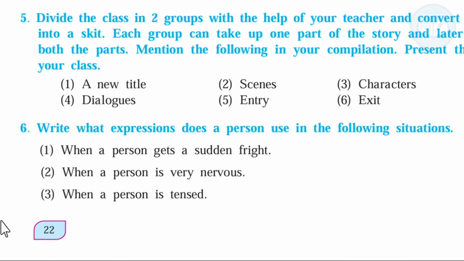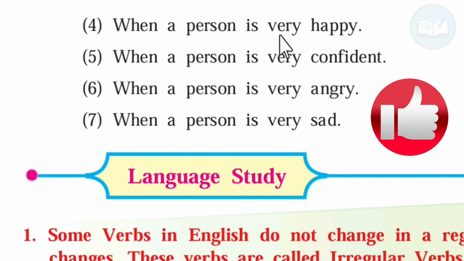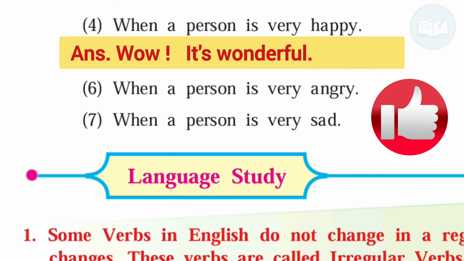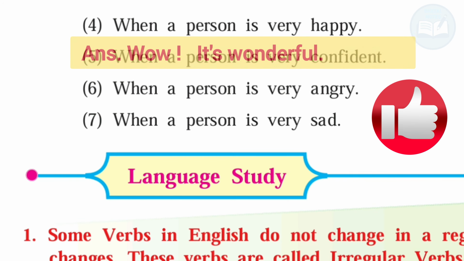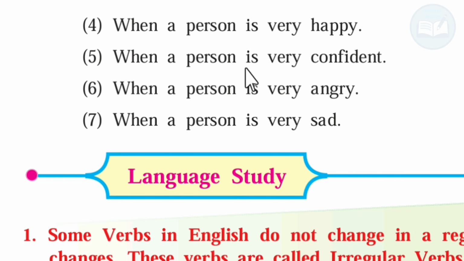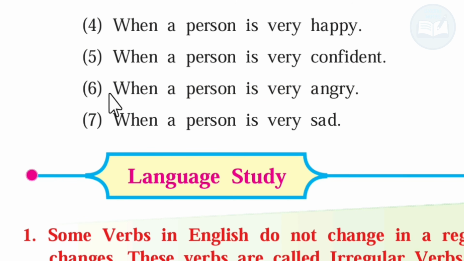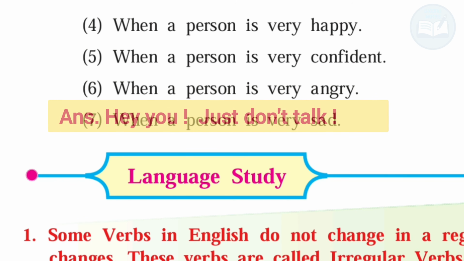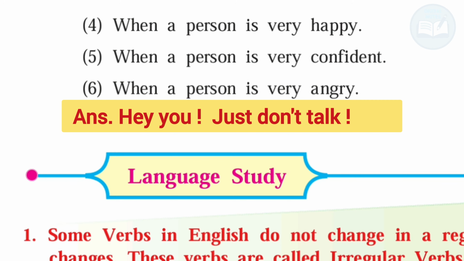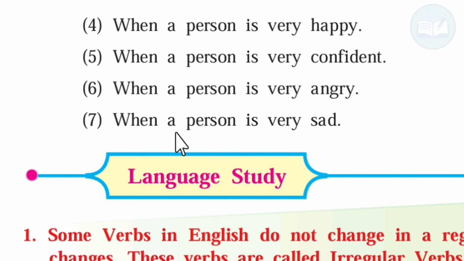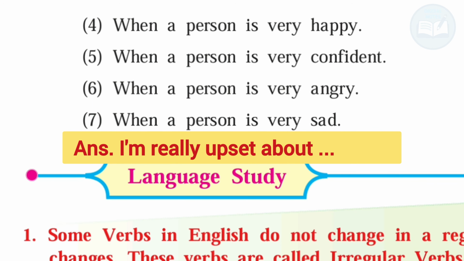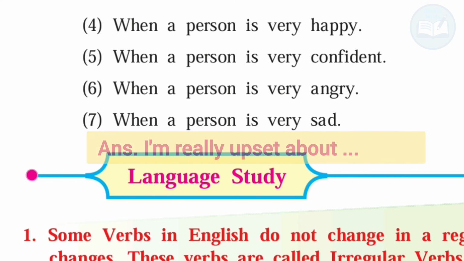Next page. Fourth, when a person is very happy. Answer, wow, it's wonderful. Fifth, when a person is very confident. Answer, I am sure that. You can write anything after it. Sixth, when a person is very angry. Answer, hey you, just don't talk. Seventh, when a person is very sad. Answer, I am really upset about it. You can write anything after it.